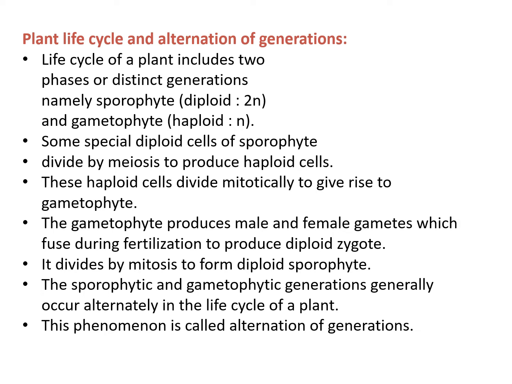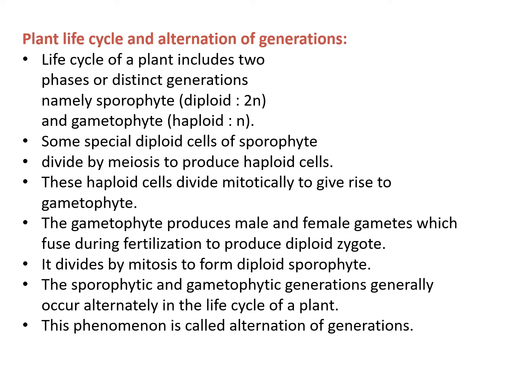These haploid cells divide mitotically to give rise to the gametophyte. The gametophyte produces male and female gametes which fuse during fertilization to produce a diploid zygote. It divides by mitosis to form the diploid sporophyte.